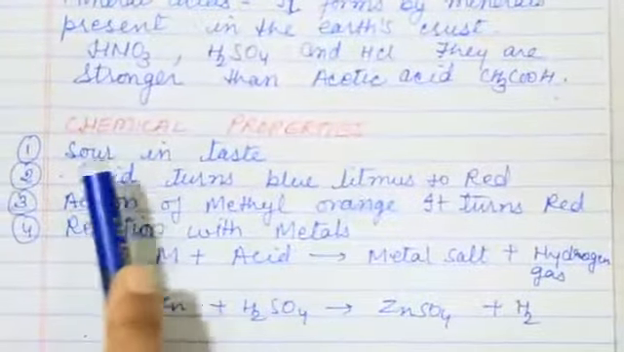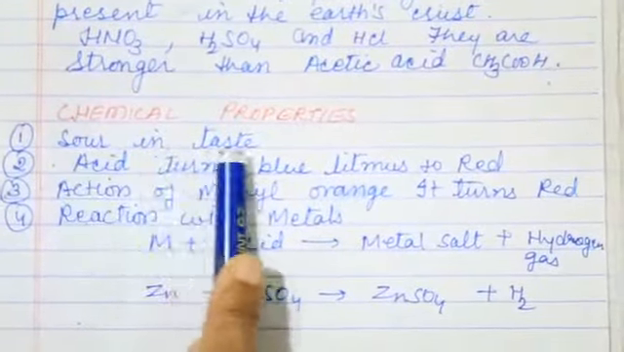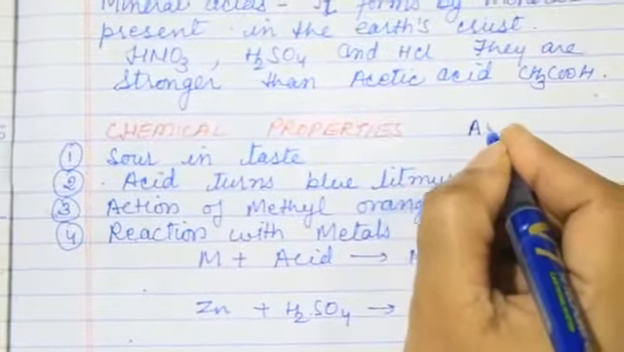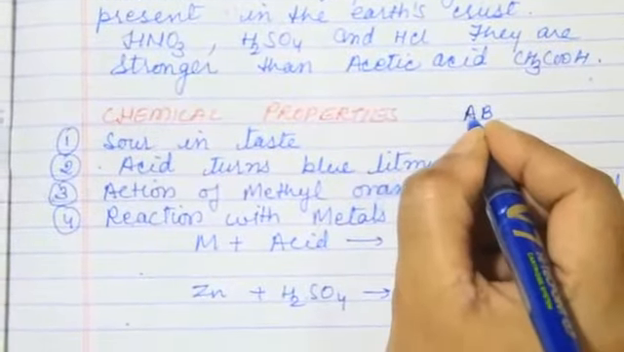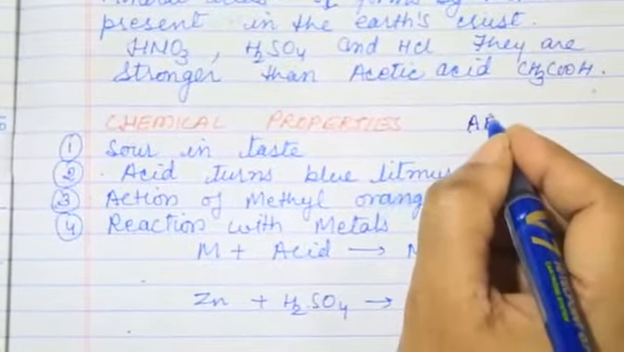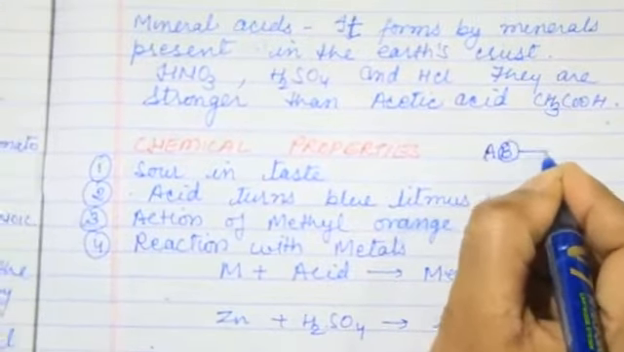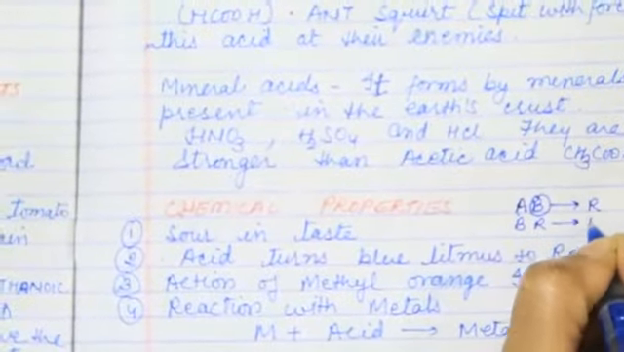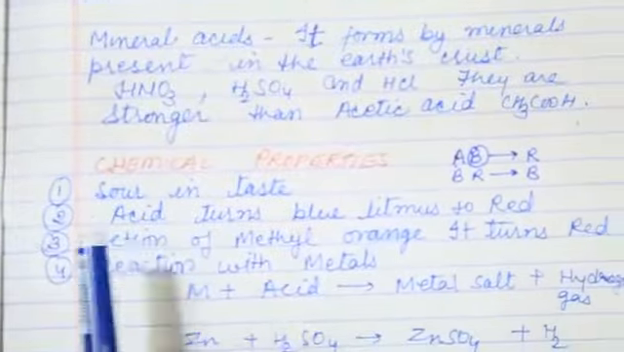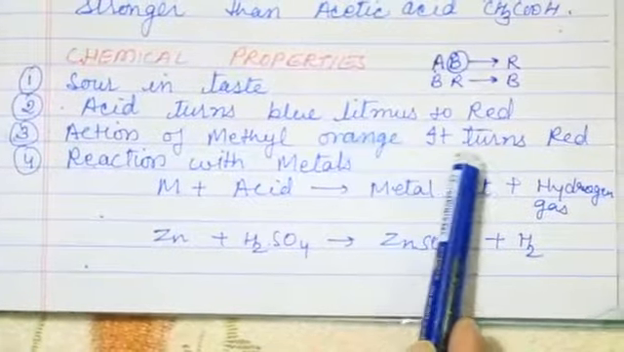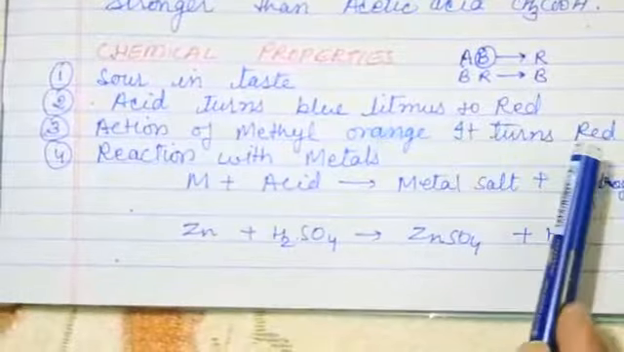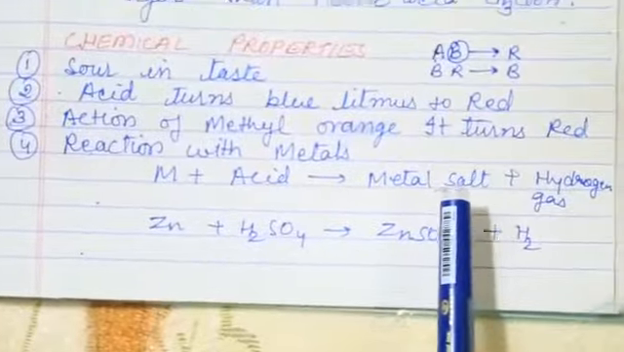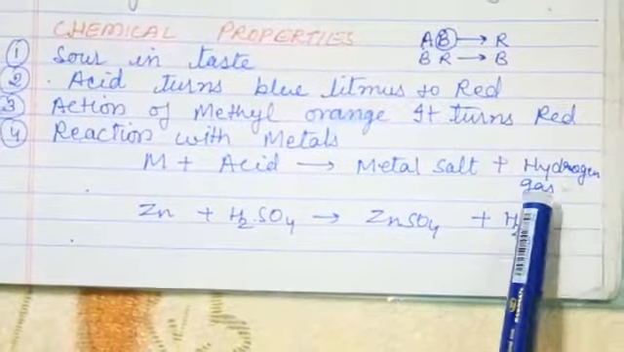Now chemical properties. The chemical properties of acids: they are sour in taste. Acid turns blue litmus to red. Just remember it like this: after A comes B. So as the test of acid is done by blue litmus turning red, automatically a base turns red litmus to blue. Action of methyl orange: it turns red. Reaction with metals: when a metal reacts with acid, it gives metal salt and hydrogen gas.